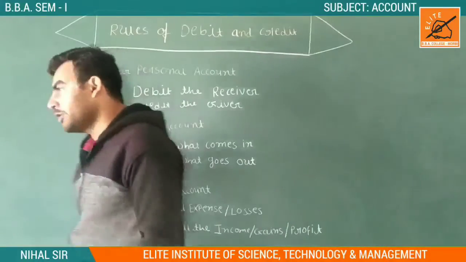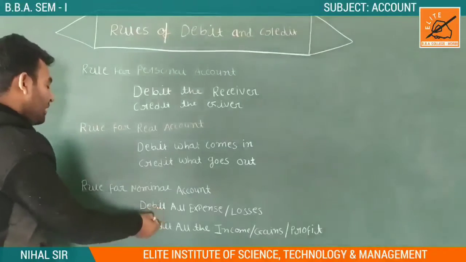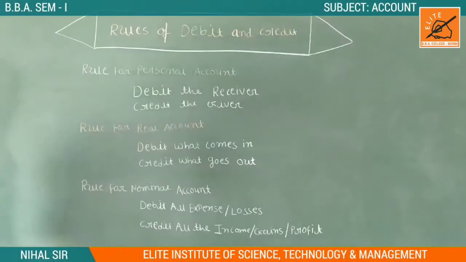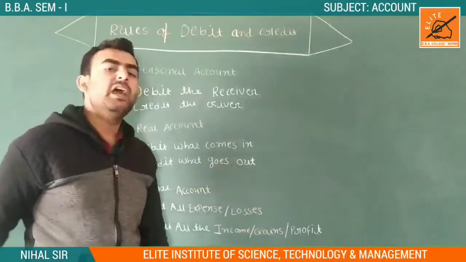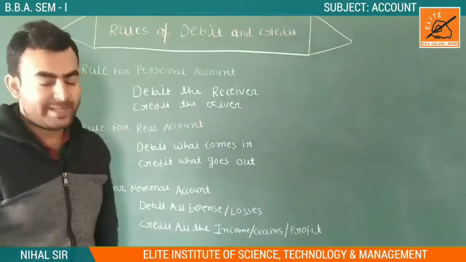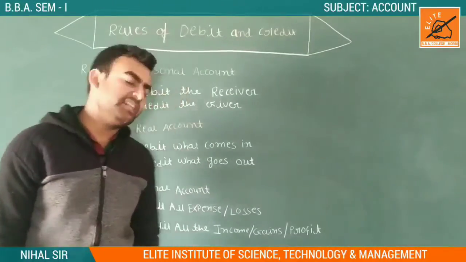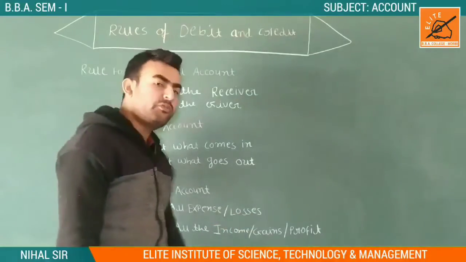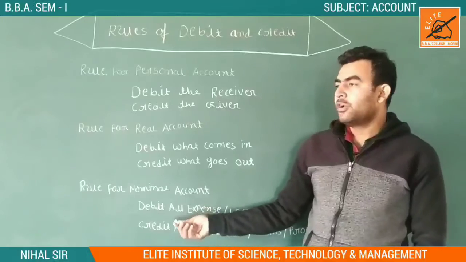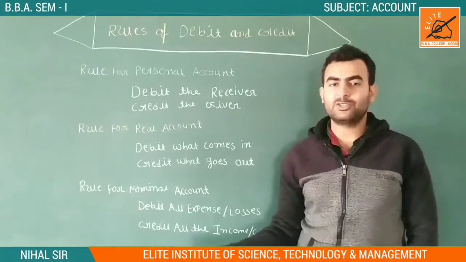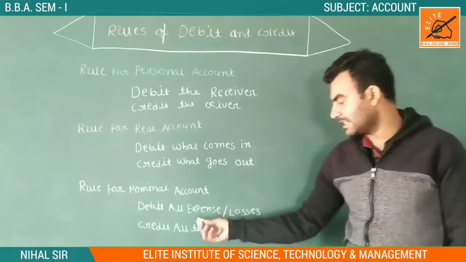Now the rule for a nominal account. In the nominal account, what happened? We have our rule that debit all the expenses. In the nominal account, we consider all the income, profit and gain, and all the losses and expenses. So debit all the expenses and losses and credit all the income, gain and profit. Then ગુજરાતીમાં આપણે કંઈક આવું કહેતા કે નુકસાન કે ખર્ચને ઉધાર કરો અને નફો કે આવકને જમા કરો. એટલે કે ડેબિટ ઓલ ધી એક્સપેન્સીસ, ક્રેડિટ ઓલ ધી ઇન્કમ.